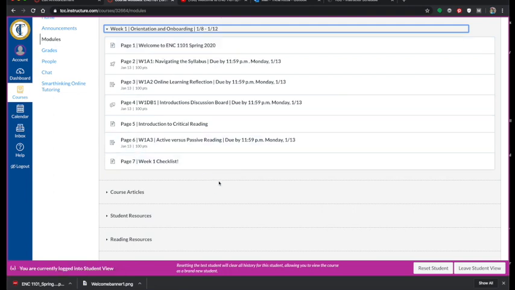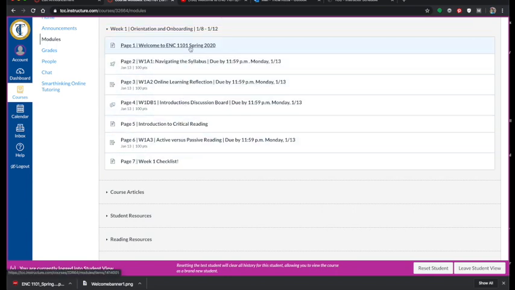A couple of things I want you to note. You'll notice that you have some pages that will have a due date behind them and some that do not. The pages that have a due date behind them are going to be assignments that you will need to complete. With that said, it doesn't mean that you skip the page before it. The page before it, or if it doesn't have a due date, it simply means that it is a content page, and that means that there's going to be things contained within that page that will help you complete the assignment. So you don't want to skip any pages. You always want to start with page 1.